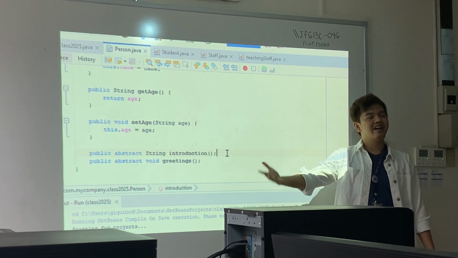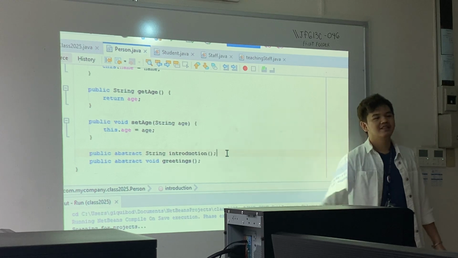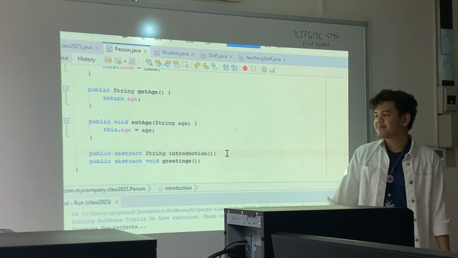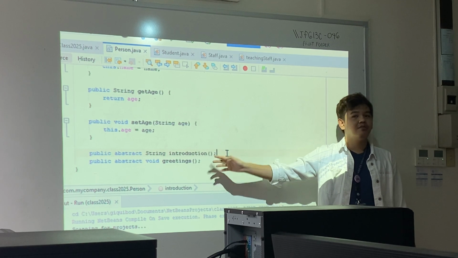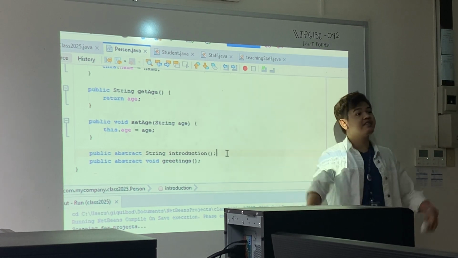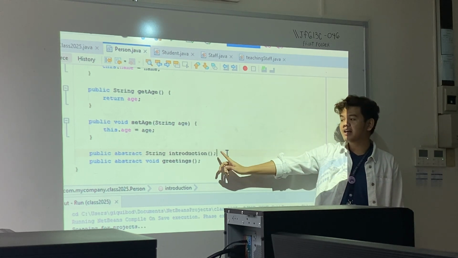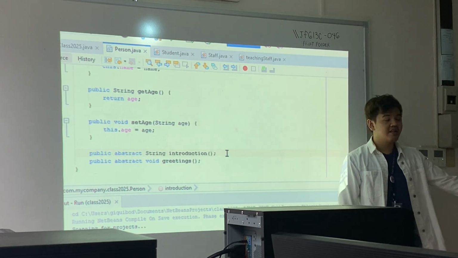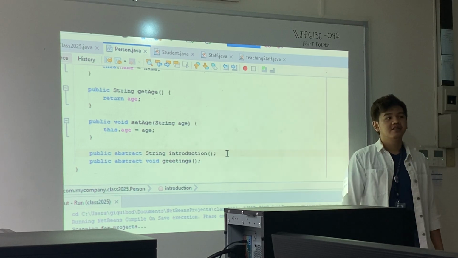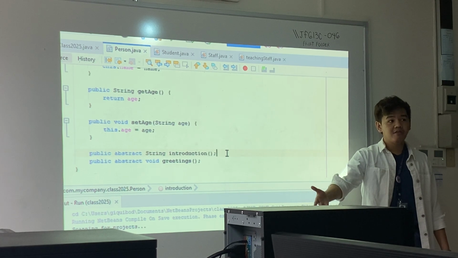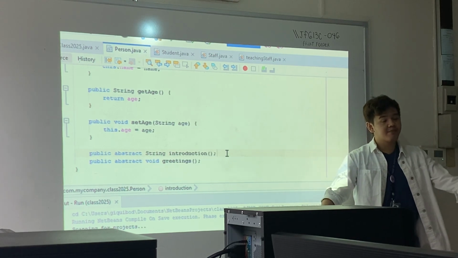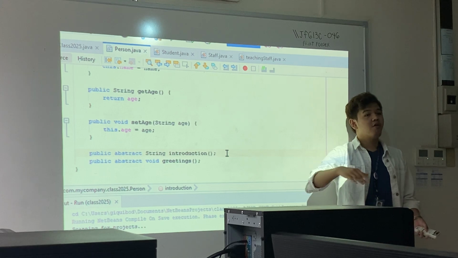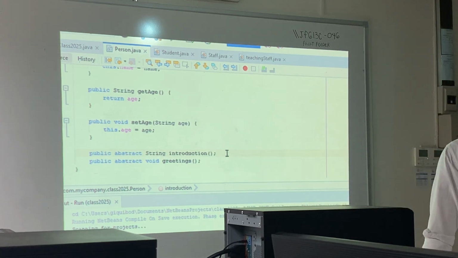Again, is there a guarantee that introduction can still be accessed? Okay? So, again, this is an abstract method, right? Introduction. And remember, student and staff extend person. So if my abstract introduction is here, then there must be an introduction also for student and staff. Okay? So now, if it's an abstract method and guaranteed that all subclasses have an introduction, then regardless of whether I choose 1 or 2, I can still access introduction, right?